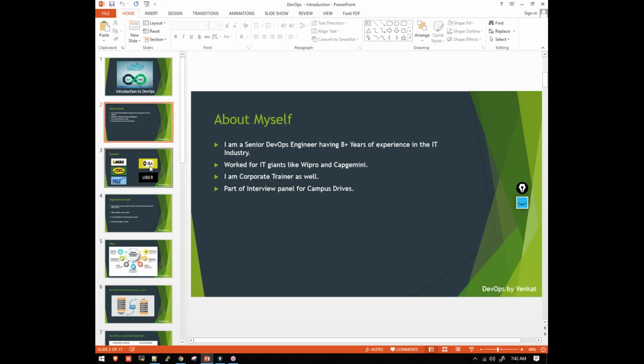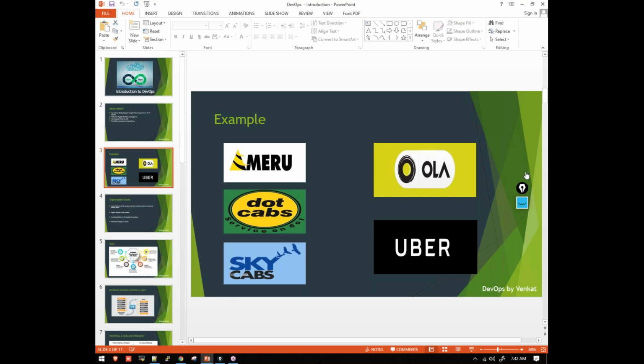Fine. So here I'm giving a small example, guys, of why exactly we need DevOps. See here, these companies are cab companies, guys. They started their operations in the year 2005, whereas these companies are there, right?